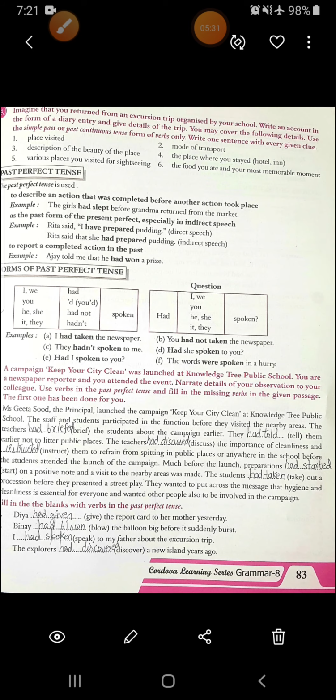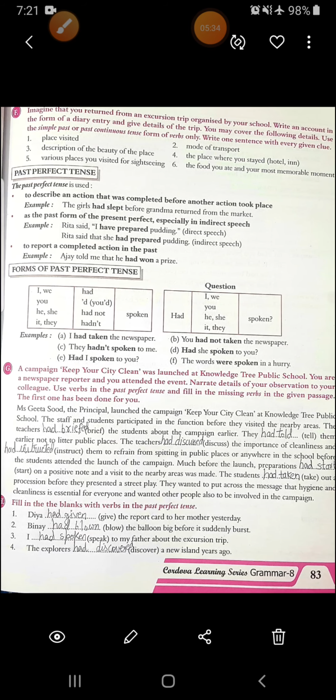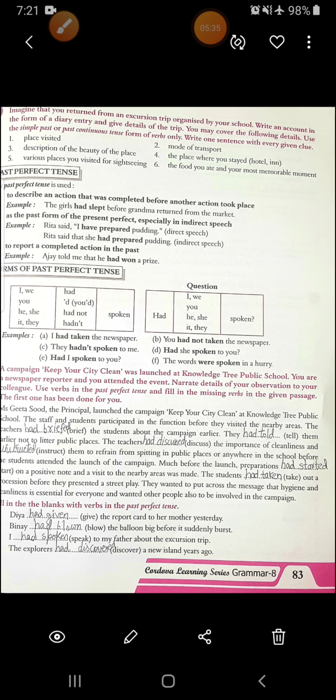The students had taken out a procession before they presented a street play. They wanted to put across the message that hygiene and cleanliness is essential for everyone and wanted other people also to be involved in the campaign. It was very simple.